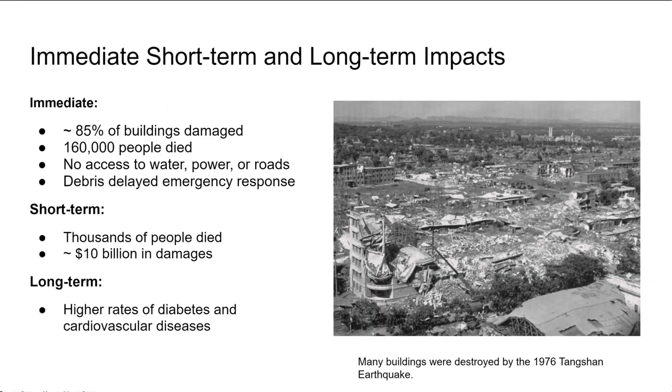The earthquake that took place in Tangshan, China, had many impacts. Its immediate impacts were a loss of 85% of the multi-story buildings, which predominantly were used as homes. Originally, an estimated 160,000 people died directly after the event because of how early the event occurred and many were sleeping.